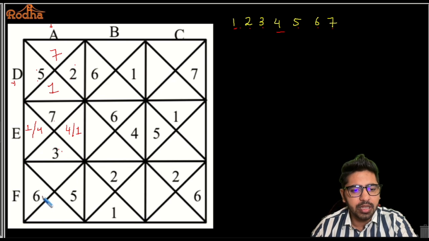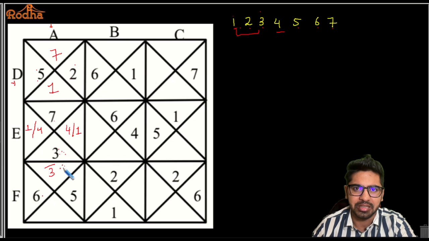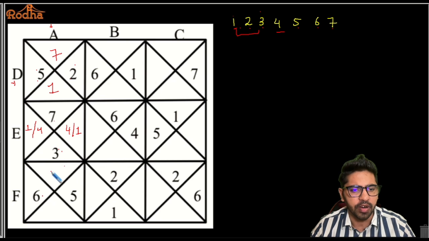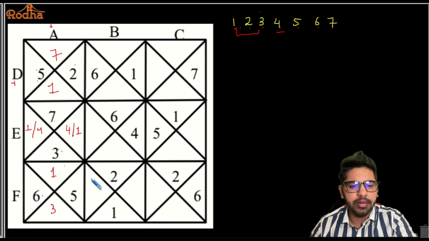Now, next one. FA, 6 plus 5 is 11. I need 4 more. So if I need 4 more, I can have a 1 and a 3. I can have 2 and 2? No, we cannot. 4 and 0, no. So the only possibility is 1 and 3. But again, I cannot place a 3 here in this particular box. Why? Because these two triangles are sharing the sides here. So if I cannot place a 3 here, this definitely has to be 1 here and this will be 3.